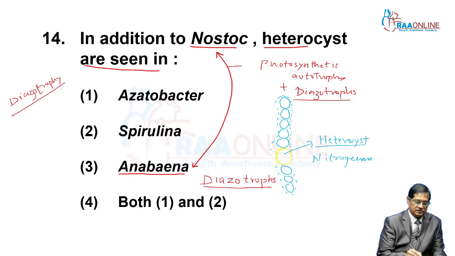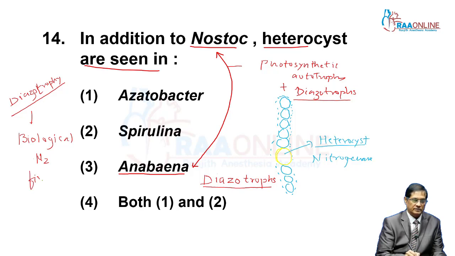Diazotrophy is a process. What is that? Biological nitrogen fixation. Biological N2 fixation is called diazotrophy.